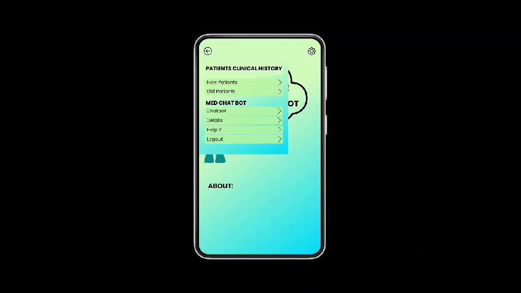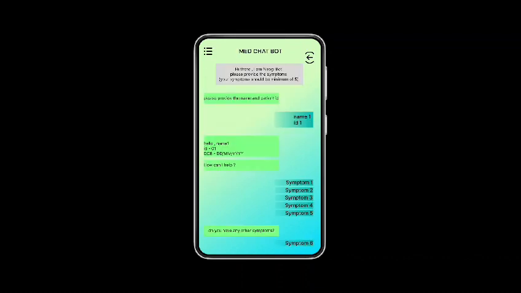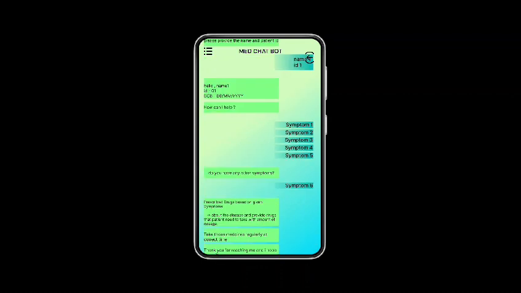Here, the user can type out his or her query. This query is sent into the NLP model and the model predicts the disease. The disease and prescriptions are printed out below the query. The chatbot can also cross-question for more data on the symptoms to generate a more accurate diagnosis.